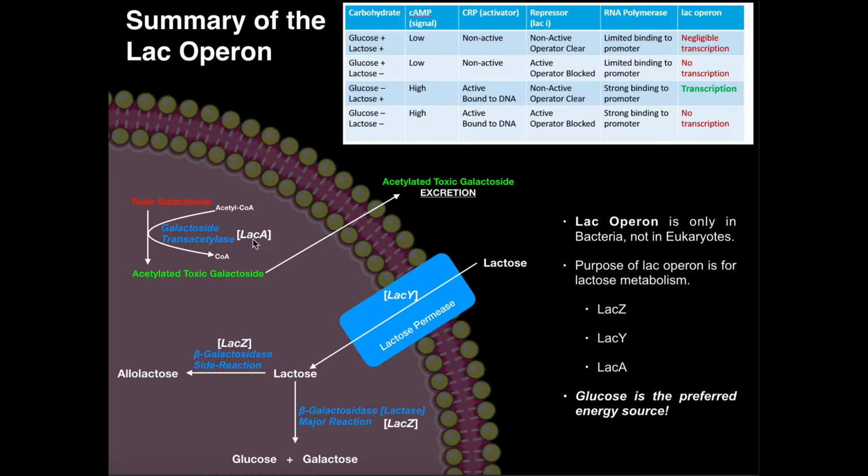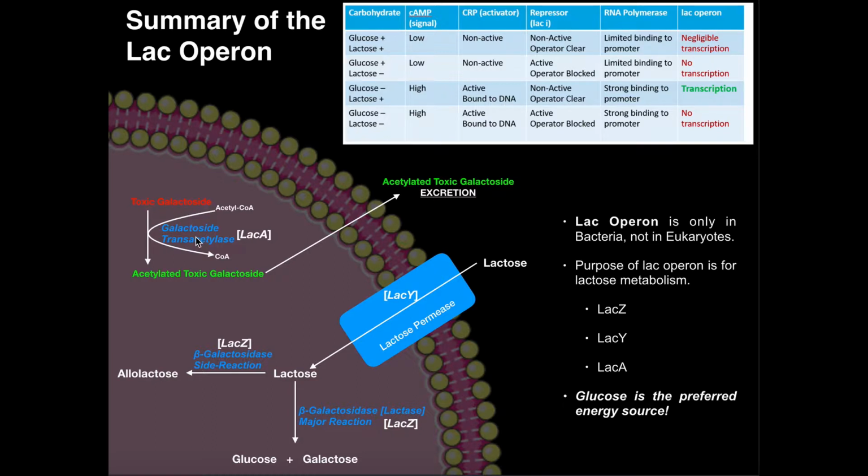Now, the last enzyme is going to be LacA. Typically when you look up LacA, you'll see that the function is, for the most part, unknown. They're not really solidified on exactly what it's for, but the most prominent hypothesis is that it's involved in the excretion of toxic galactosides. So some galactosides that might be taken into the cell might interfere with certain processes, they might be toxic, and so the cell's going to want to get rid of those. So here's a toxic galactoside.